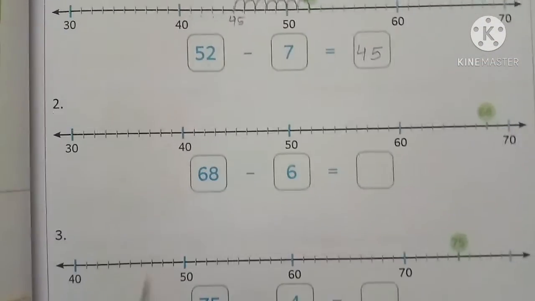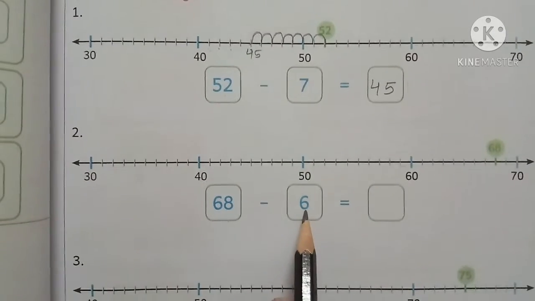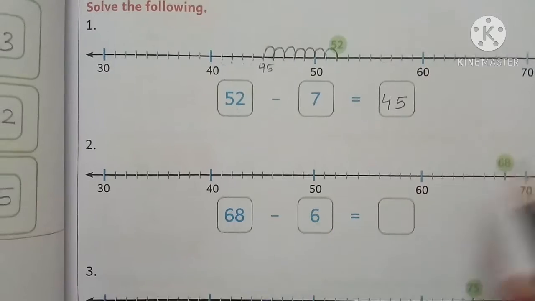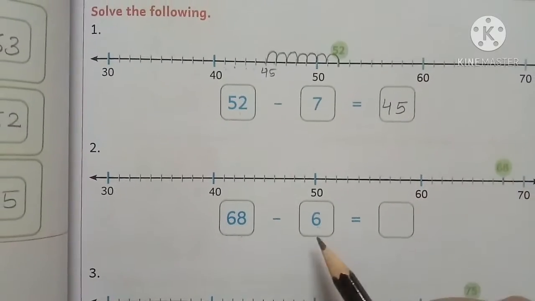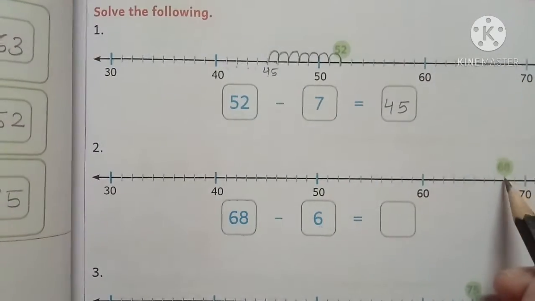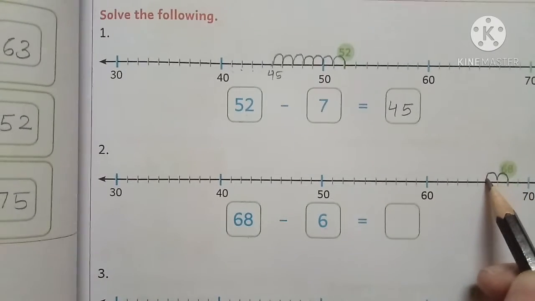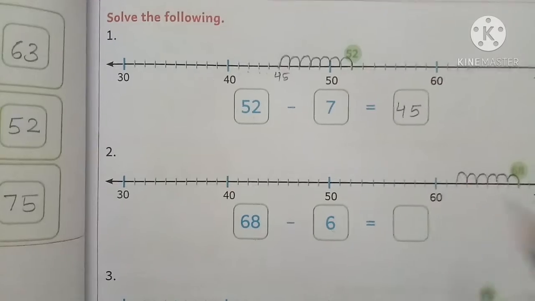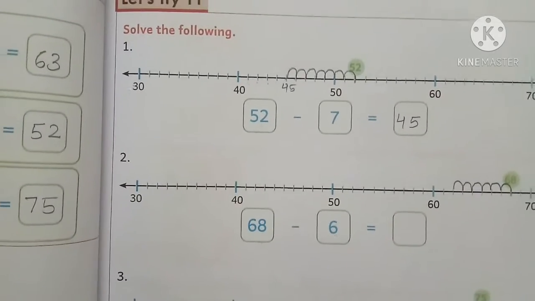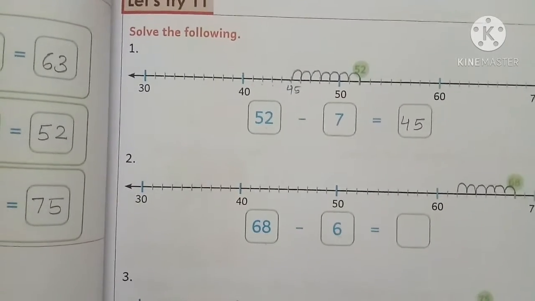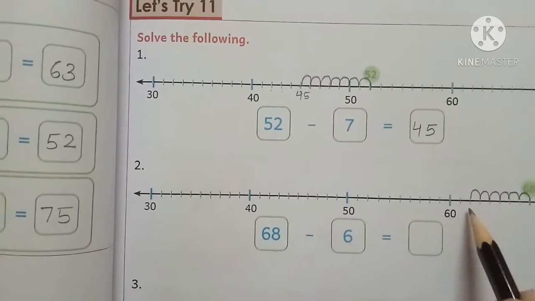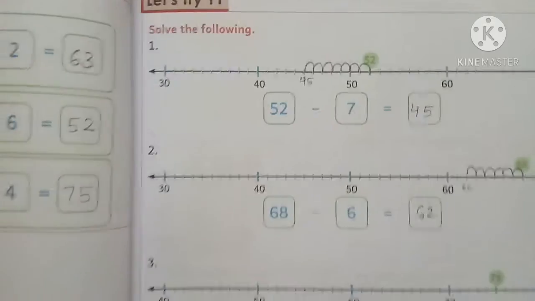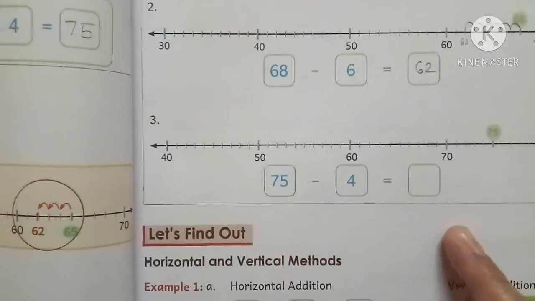Now next is 68 minus 6. So we will start from 68 and take 6 jumps backward. 1, 2, 3, 4, 5 and 6. So what is the answer? 60, 61 and 62. So the answer is 62. Same way you have to solve this.